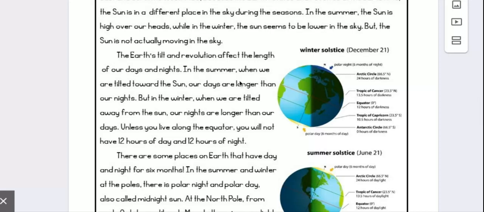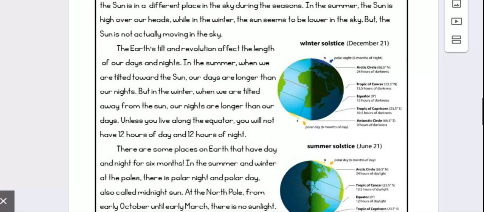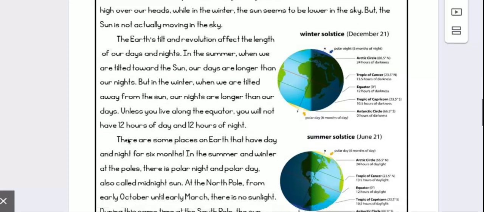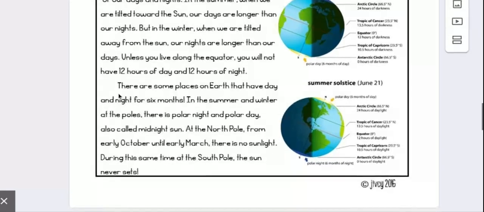In summer, when we are tilted towards the sun, our days are longer than our nights. But in the winter, when we are tilted away from the sun, our nights are longer than our days. Unless you live along the equator, you will not have 12 hours of day and 12 hours of night. There are some places on Earth that have day and night for 6 months. In the summer and winter at the poles, there is polar night and polar day, also called midnight sun.